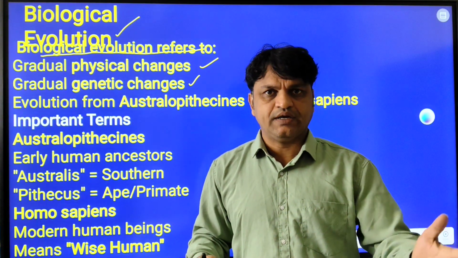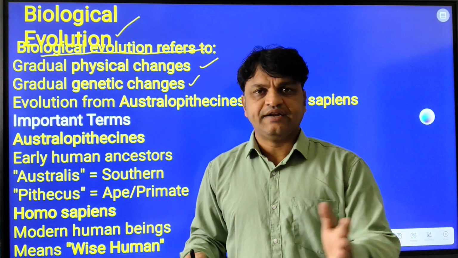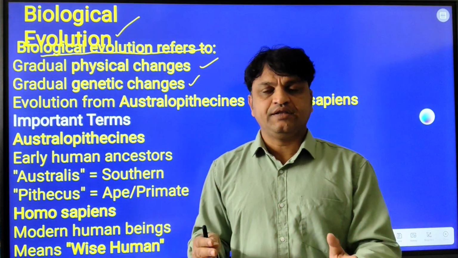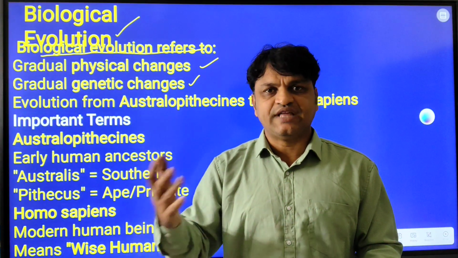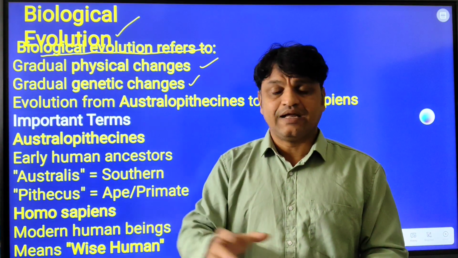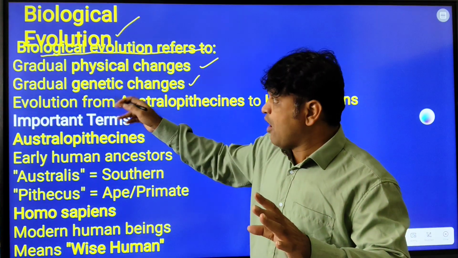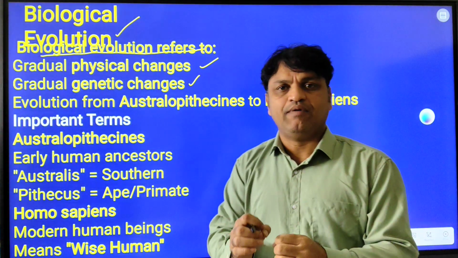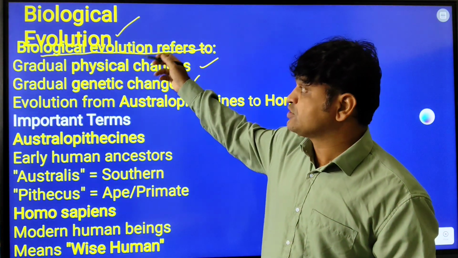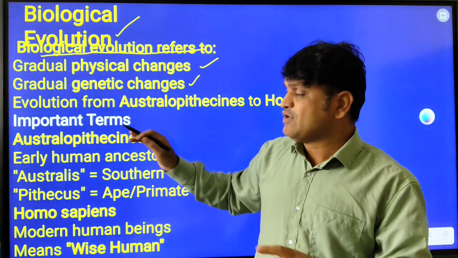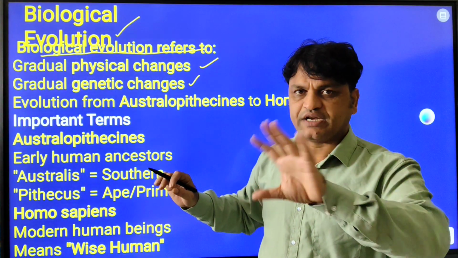You might have studied this in your 6th, 7th and 8th class. DNA and RNA are our genes. In the DNA we have adenine, guanine, cytosine, thymine, and uracil in RNA. What kind of changes occur at the genetic level, the molecular level? We are going to study these in biological evolution. We are not going into detail, but we are touching on it a little bit.